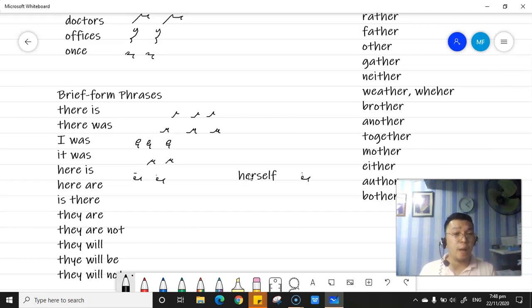Of course, if the reflexive word herself functions not as a verb or an action word, that is the time you're going to use the word herself. As simple as that. Here is lang naman. It could be contracted or written as here is.